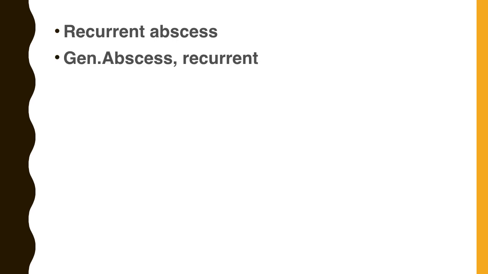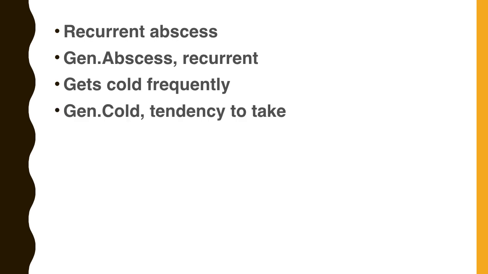So the rubric for the recurrent abscess. The rubric generalities abscess recurrent in cancer repertory, and the main remedy is syphilinum for the recurrent abscess. And gets cold frequently. He used to get colds frequently, recurrent cold and coryza. The rubric generalities cold tendency to take. That's the main rubric. That's an important rubric also.